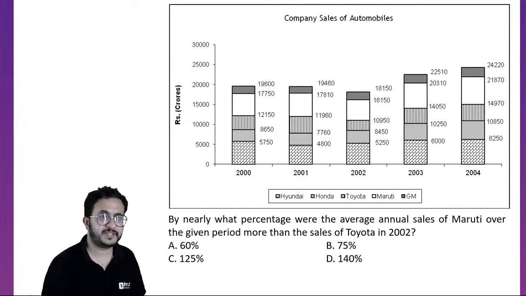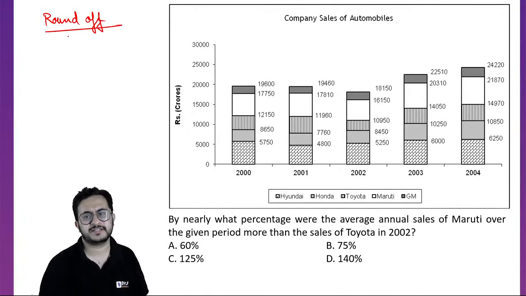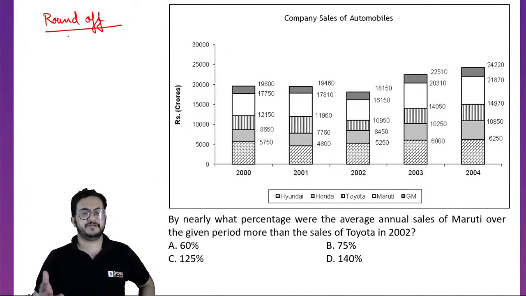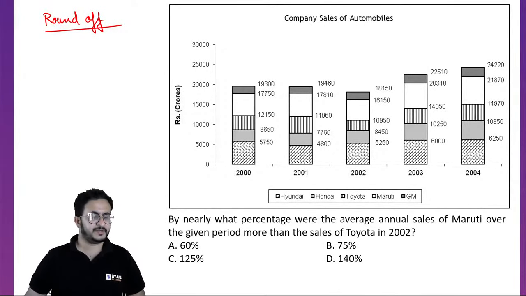So again, do the same thing that we did in the previous question. Do it by round off. This is slightly difficult. People will find this a struggling question, and they will say that it's a difficult question because a lot of calculation is involved. I agree, but you can round off the values and get the answer.